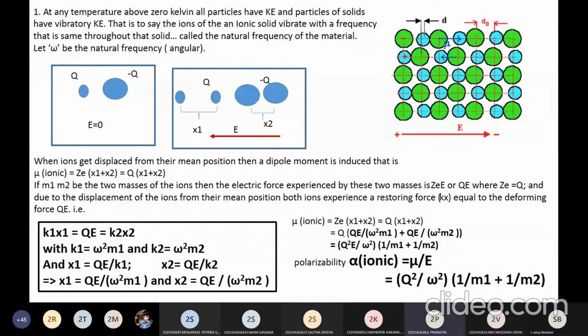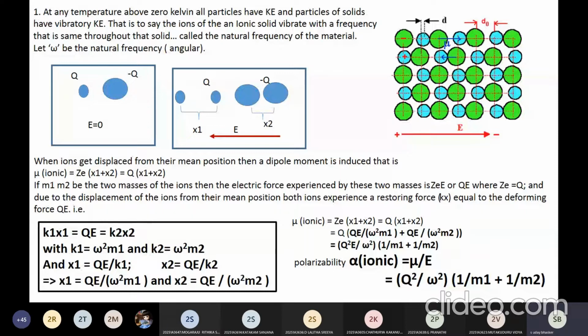They have vibratory kinetic energy. Right. Whenever you say that the body is hot, that implies its kinetic energy is very high. When you say the body is cool, that implies kinetic energy is less. Now this kinetic energy may be translatory kinetic energy, vibratory kinetic energy, or rotatory kinetic energy. There are so many ways.